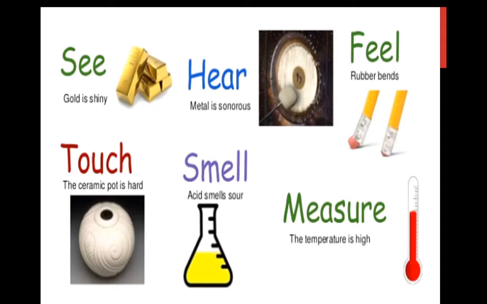So physical properties means what? The properties that we can understand with their appearance, with our senses. We can see that the object is shiny or dull, we can hear that it is metal or non-metal, we can touch that it is hard or soft, we can smell, we can measure the temperature, and we can say the state, size, volume, weight. So all these are physical properties that we have learned.